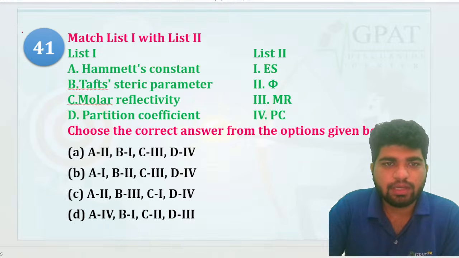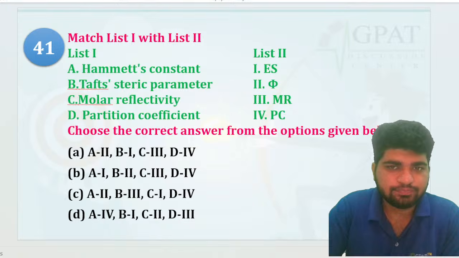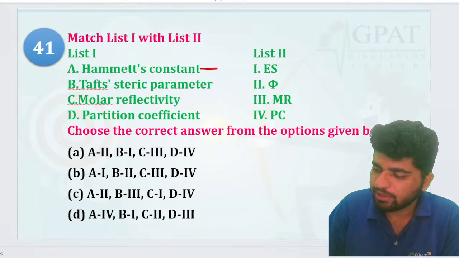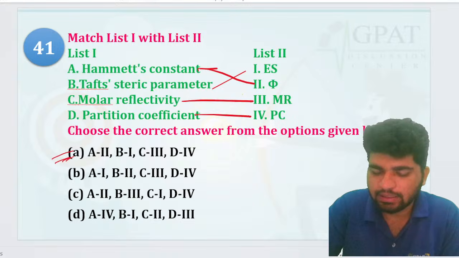Hammett constant was also asked in GPAT. Hammett constant, Taft steric parameter, molar refractivity, partition coefficient. Simple. Anyone? Hammett constant is going towards this one. Taft steric is going to be this one. Molar refractivity, this one. A is going to be the correct answer, right?